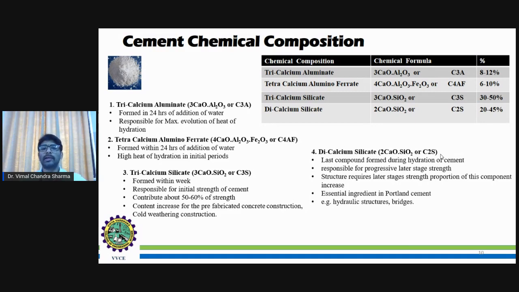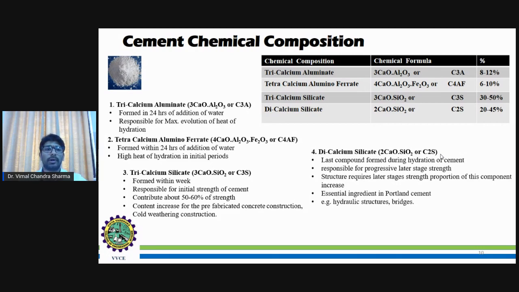This composition provides progressive later strength to the structure. So basically, it's an essential ingredient in Portland cement, and one example is hydraulic structures and bridges, where this composition matters a lot.